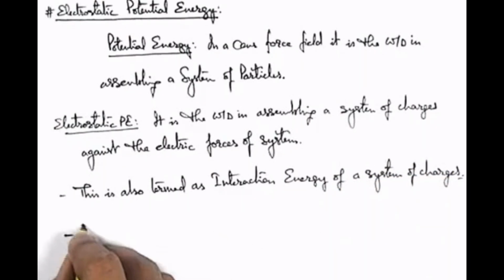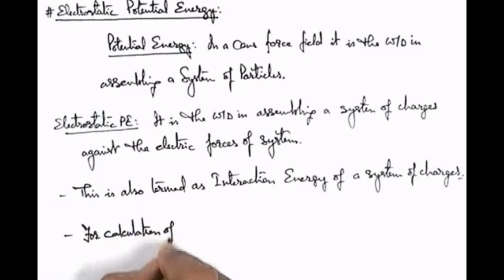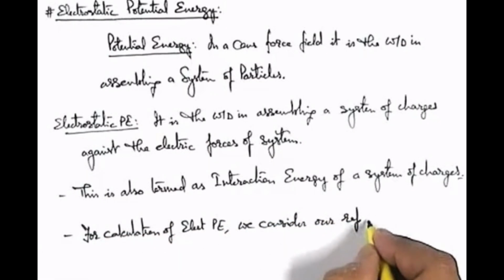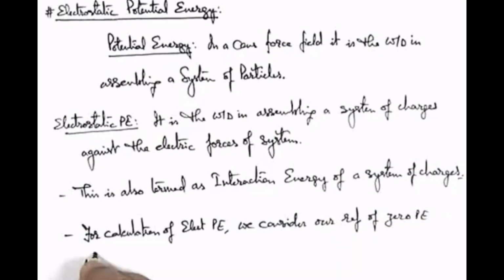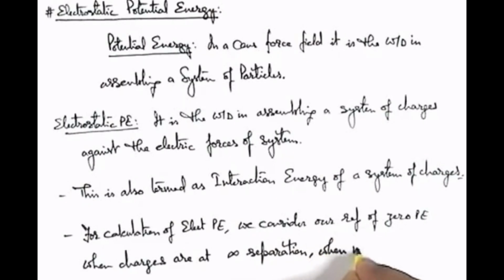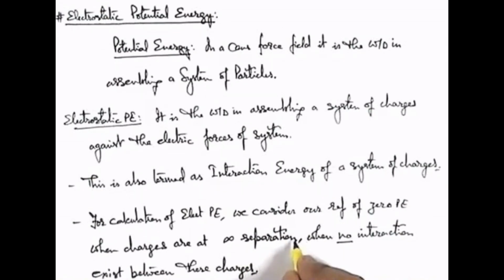And one more reference, we can define that for calculation of this electrostatic potential energy, we consider a reference of zero potential energy when charges are at infinite separation. Because we know when charges are at infinite separation, no interaction exists. This is considered a reference of zero potential energy, and with respect to that position, we define the potential energy of a system of charges in a conservative force field. Here we are talking about electrostatic forces only.